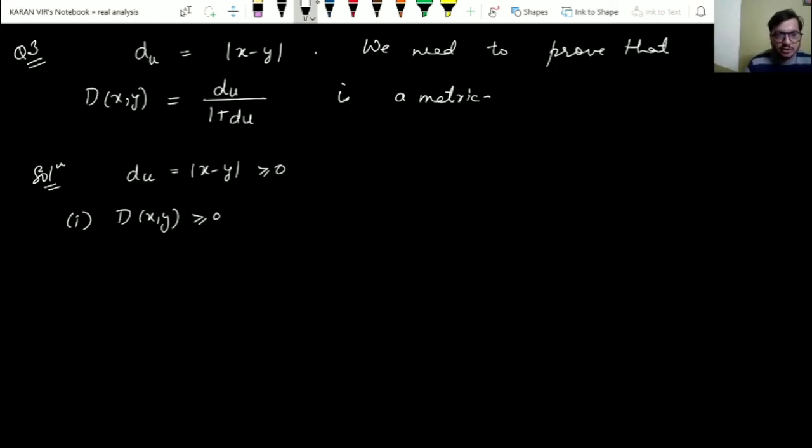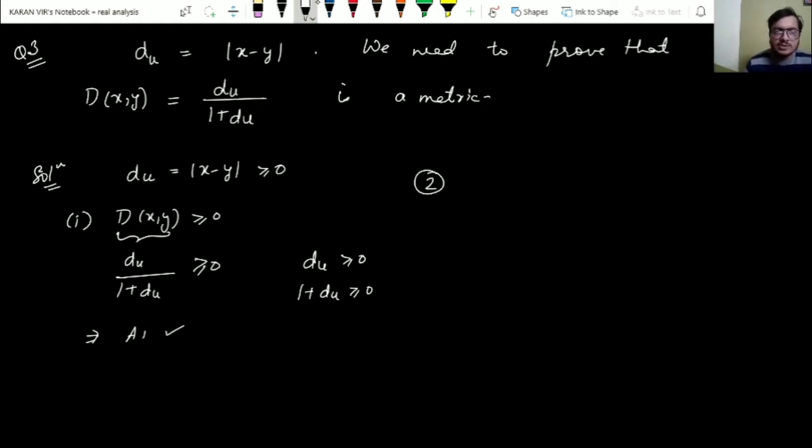Capital D of xy is d under usual upon 1 plus d under usual, and d under usual is already greater than or equal to 0. So 1 plus d under usual is positive, and this upon this will come out to be a positive quantity for sure. So this is greater than or equal to 0, which implies the first axiom A1 is satisfied.